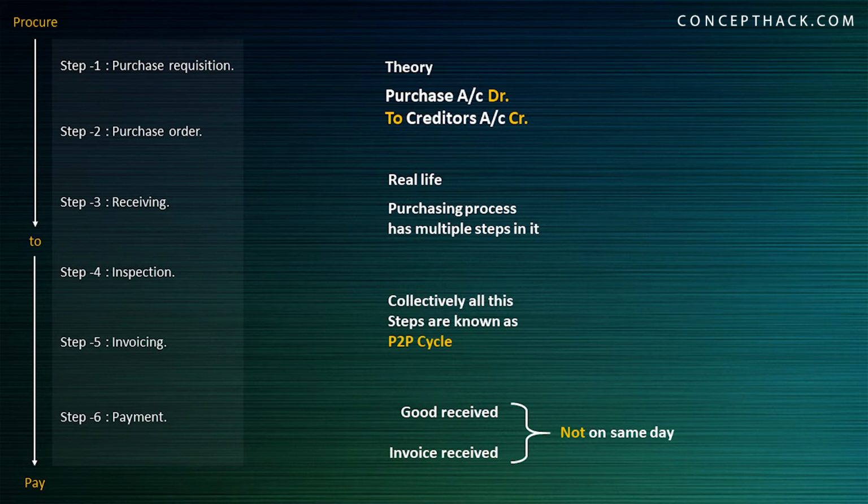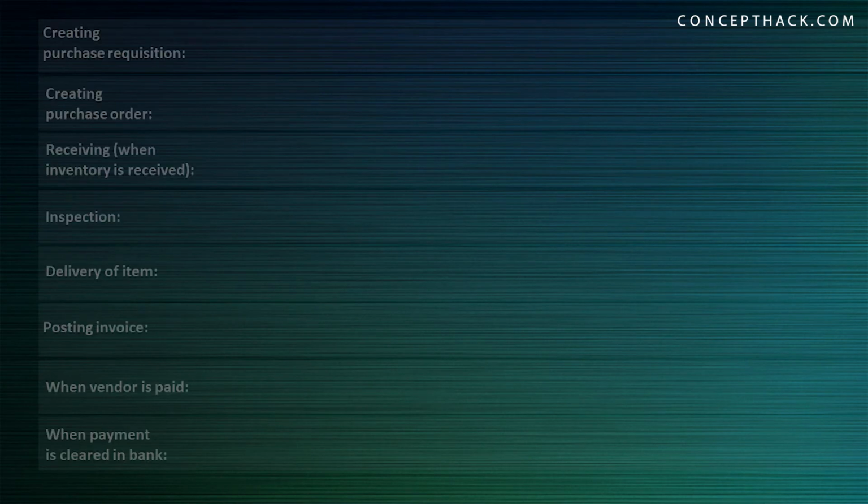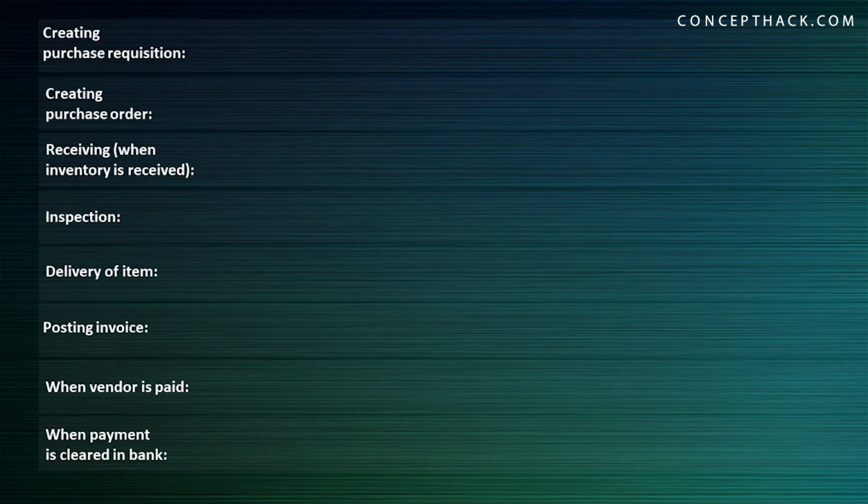So if we talk about how to generate accounting entries in the P2P cycle in Oracle, first of all we need to understand how the P2P cycle works in Oracle. Your P2P cycle starts with creating a purchase requisition, then creating a purchase order, then physically receiving the product, then inspecting that product, then delivering that product, because right now that product is in a common area. Now you need to deliver that product to its destination.